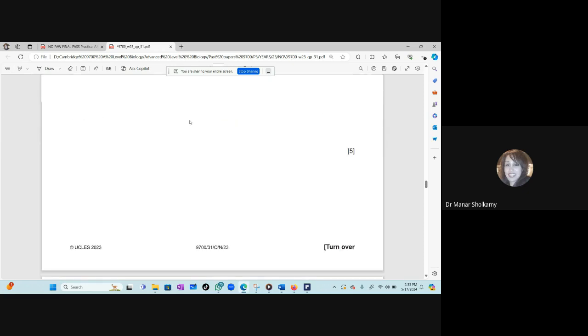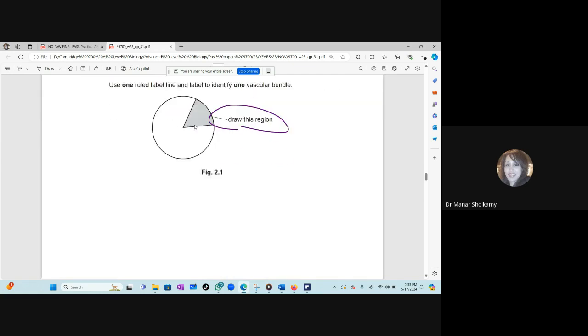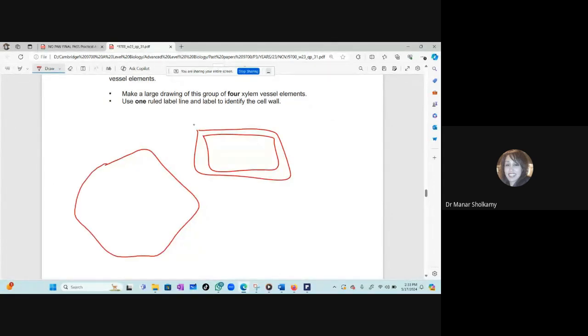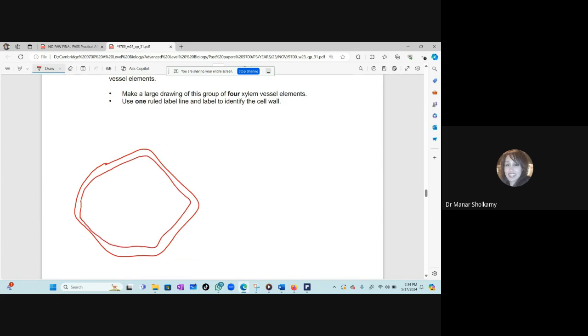But why do you need to adjust it under the microscope? Because this xylem vessel element can have different shapes. It can be like this, rectangular, or usually it's not rectangular. Usually it looks something like this. Okay, it has a hexagonal shape. So you will draw it like we always did, and the only thing you will do is identify or show clearly that there is a thick cell wall and it's empty, no nucleus.